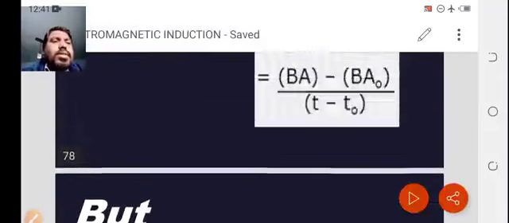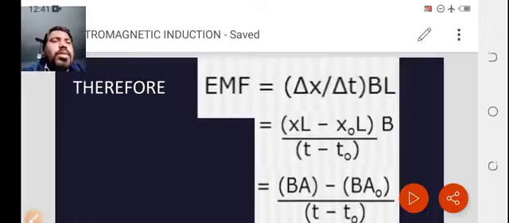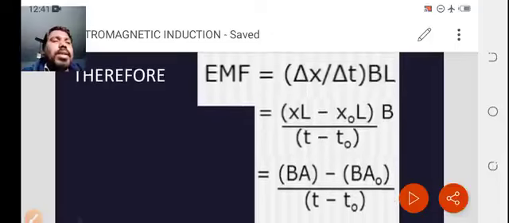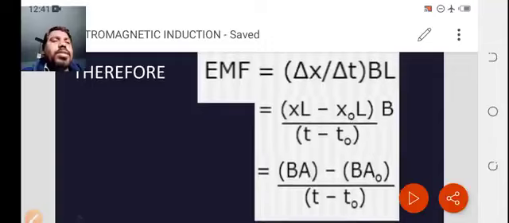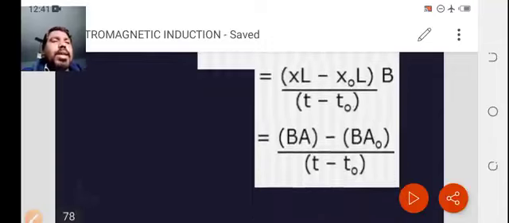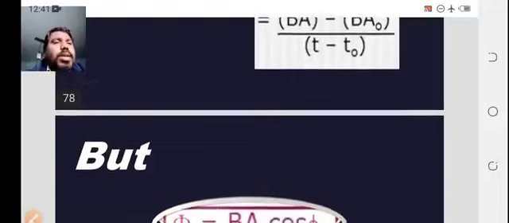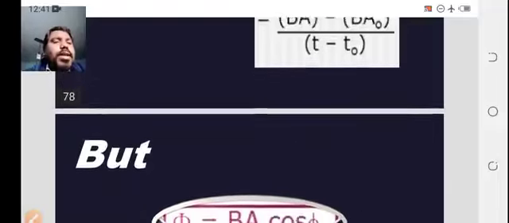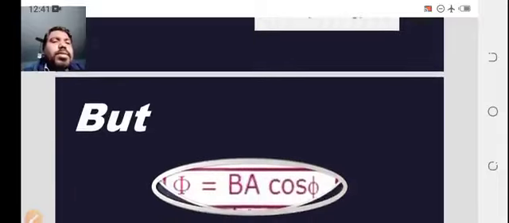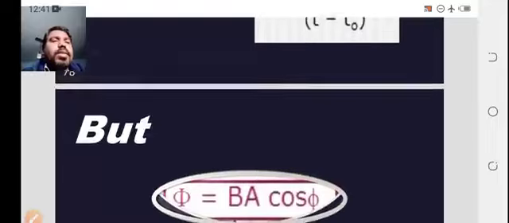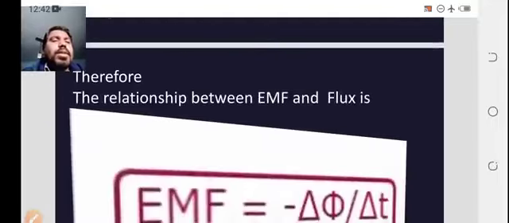So here EMF equals delta x by delta t into BL, where delta x by delta t equals xL minus x naught L into B over t minus t naught. xL is nothing but A, so BA minus BA naught. Here BA cos theta is the phi, so I am simply taking phi equal to BA and leaving the cos theta. Then replace here, you will get that one.